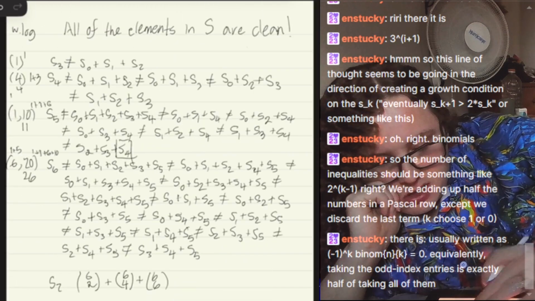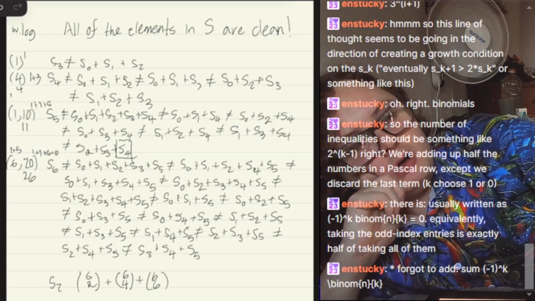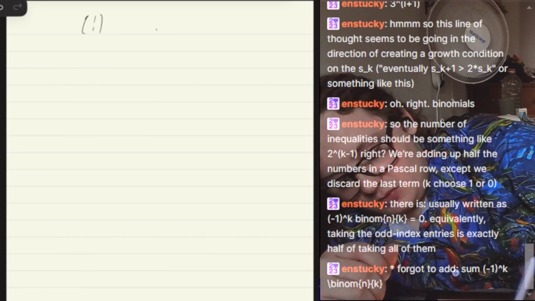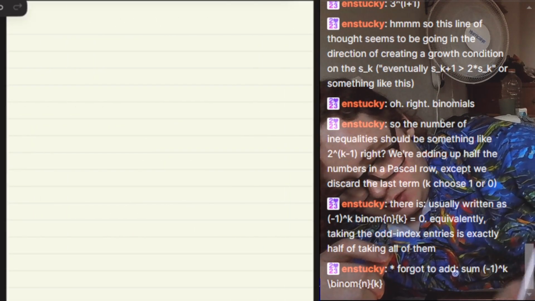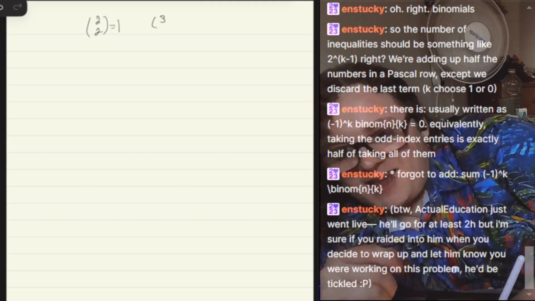Okay, so in that case, if we add them all, so 1, 4, 15, we get 1 choose 1, that's 1. 2 choose 2, that's 1, then 3 choose 2, 3 choose 4.